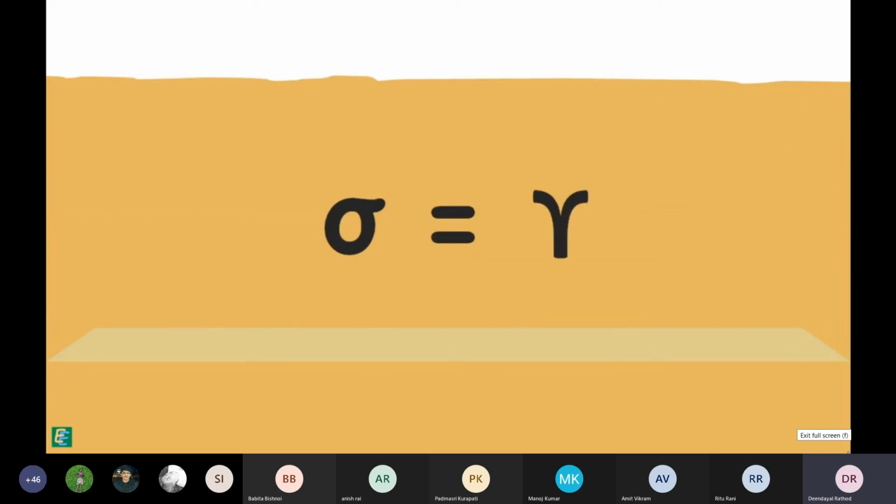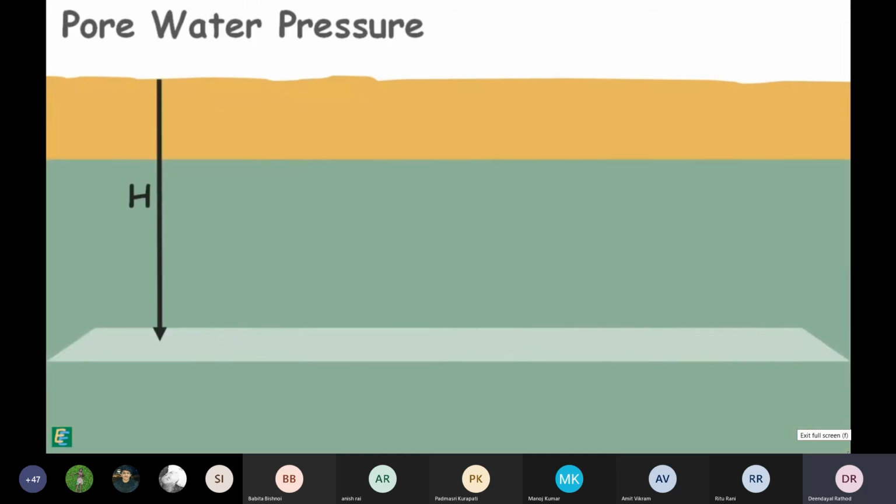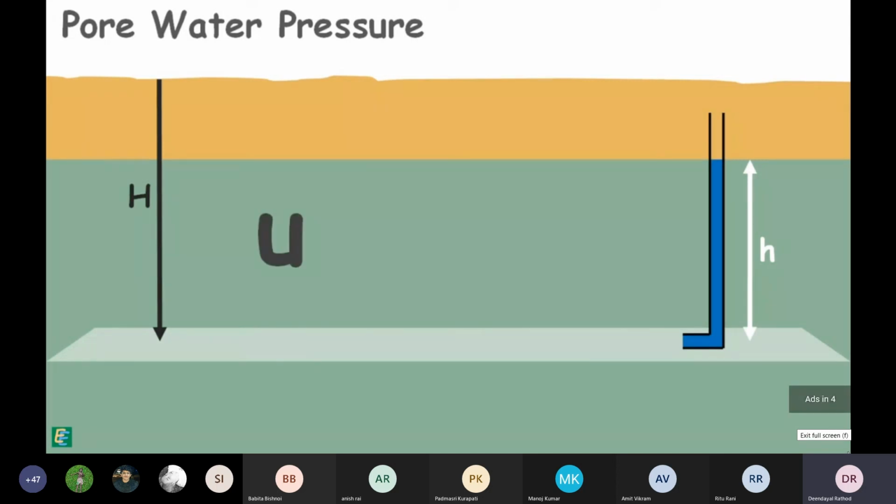So, we can directly write the stress under any material as the unit weight of material multiplied by the height of the material above that point. Pore water pressure at any depth in the soil can be measured by inserting a standpipe at that point and observing the height of the rise of water in the column. Pore water pressure will be the unit weight of water multiplied by the height of the water.